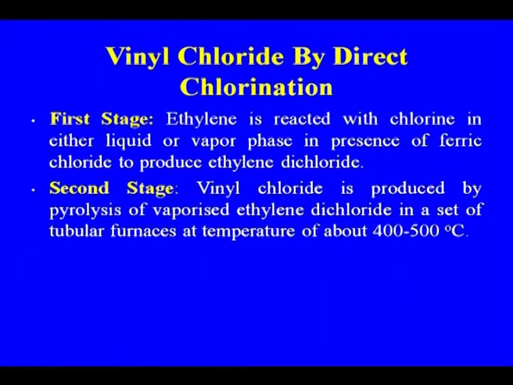In the case of the vinyl chloride direct chlorination method, the first stage is that ethylene is reacted with chlorine in either liquid or vapor phase in the presence of ferric chloride to produce ethylene dichloride. Second stage is the cracking of the ethylene dichloride. So, the vinyl chloride is produced by pyrolysis of vaporized ethylene dichloride in a set of tubular furnaces at a temperature of about 400 to 500 degrees centigrade. So, this is the process that was being used in the case of direct chlorination of ethylene for making the vinyl chloride.